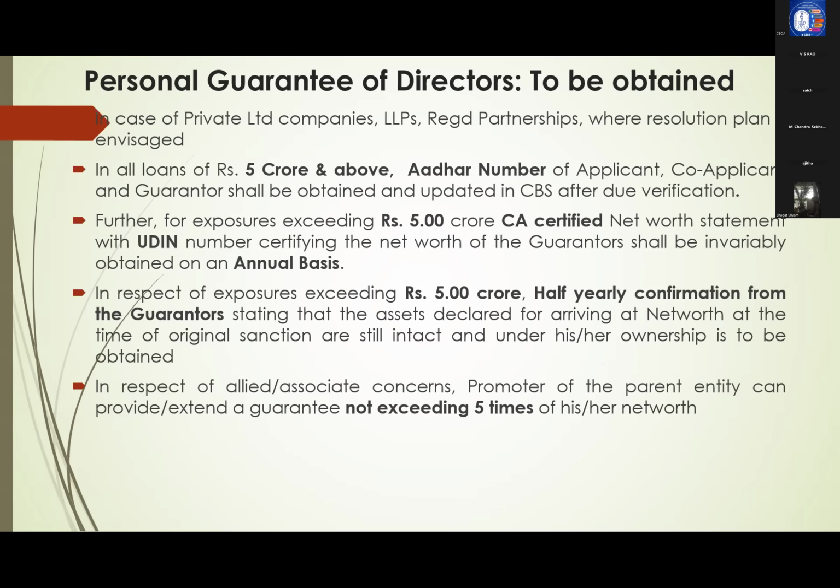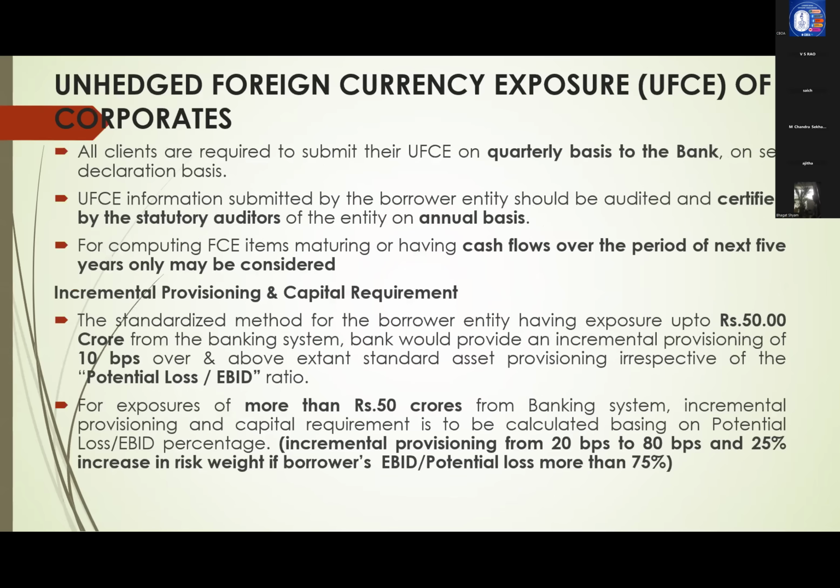So yearly certified by chartered accountant, half yearly by the guarantor himself, he has to submit a letter. Next, promoters can give maximum 5 times guarantee for associates or sister concerns, etc.